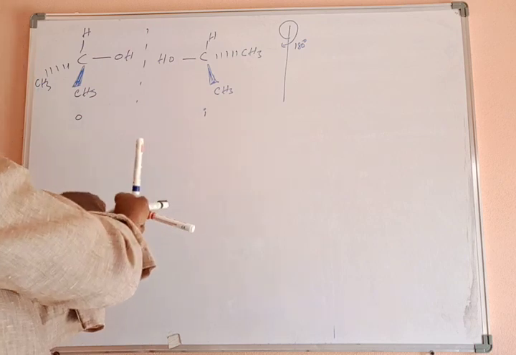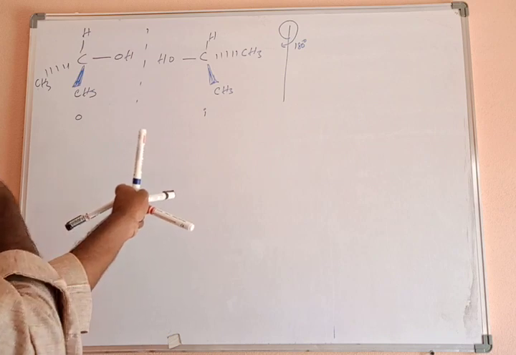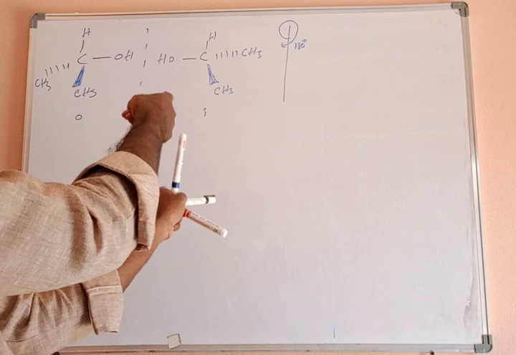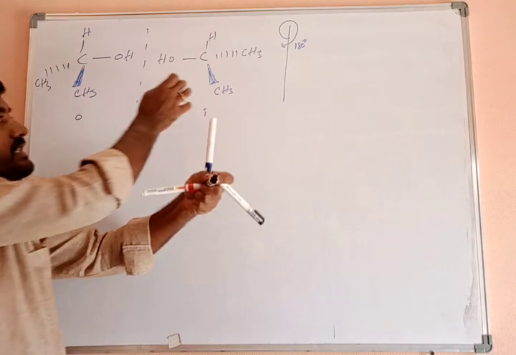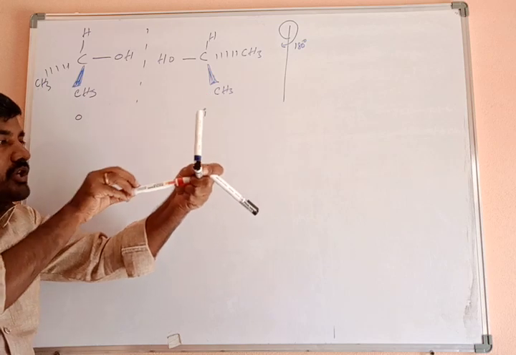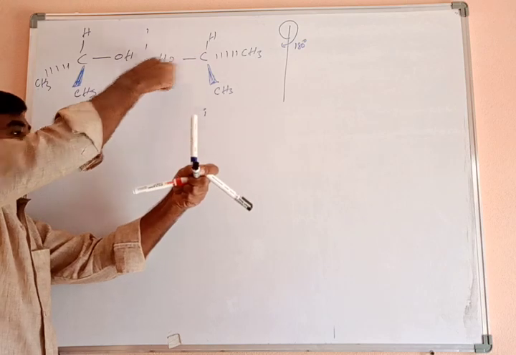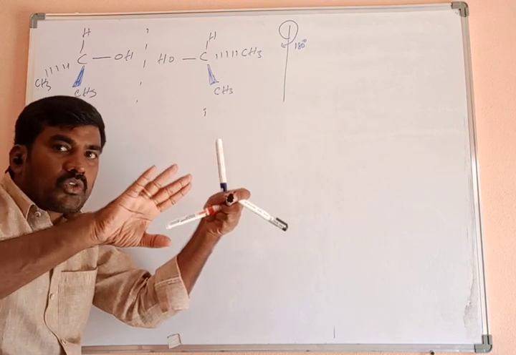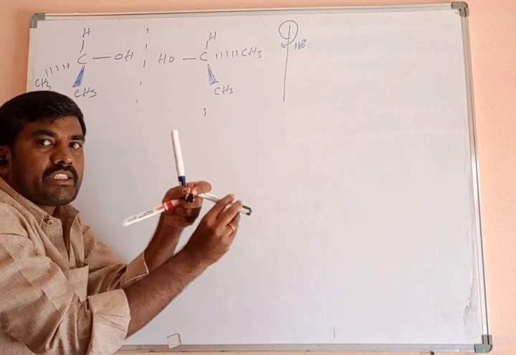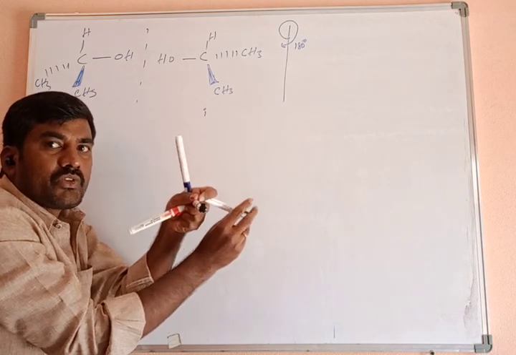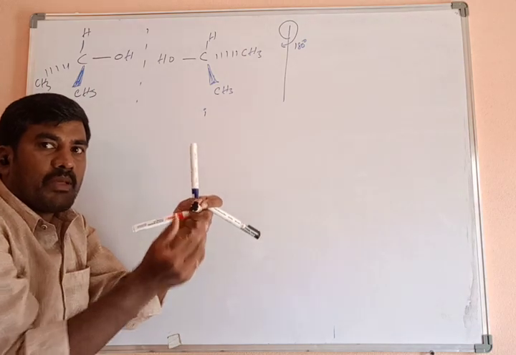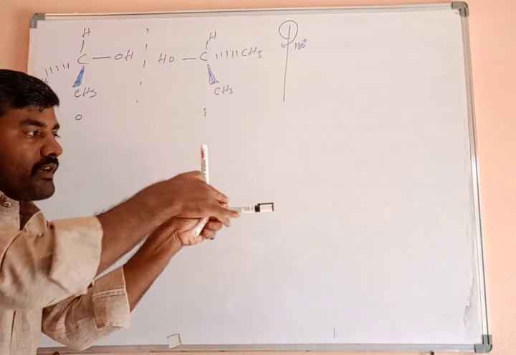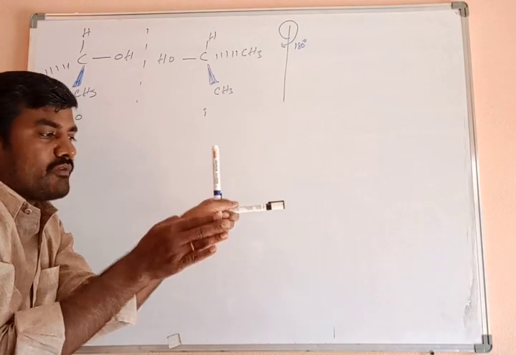Now this CH3 group and this CH3 group are there, and this OH group and this hydrogen are there. 180 degrees means again I am rotating like this. Then when I am rotating like this, now the OH group is coming to the right side, hydrogen is coming above, both lie on the plane. This was initially present above the plane, on the board. So what happened after rotating 180 degrees? It comes inside, on the dash bond. Initially the other one was on the dash bond inside the board. It comes outside.